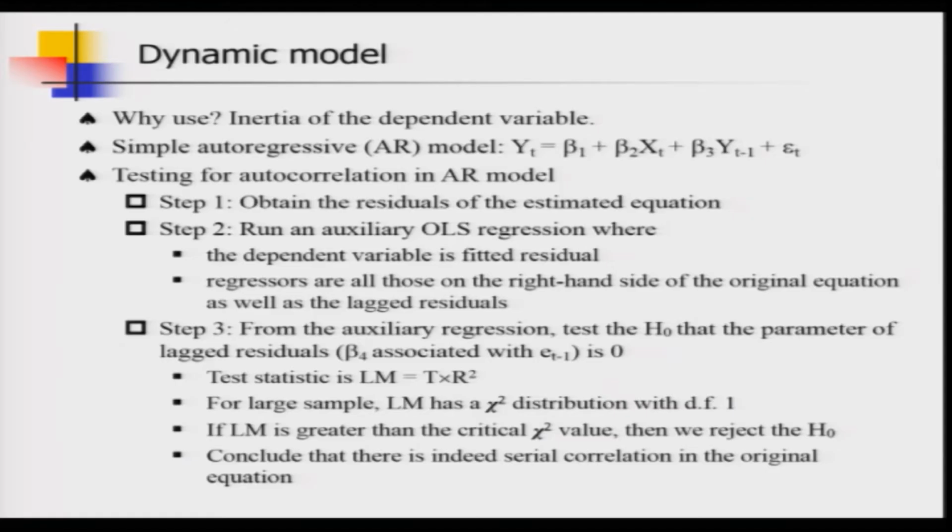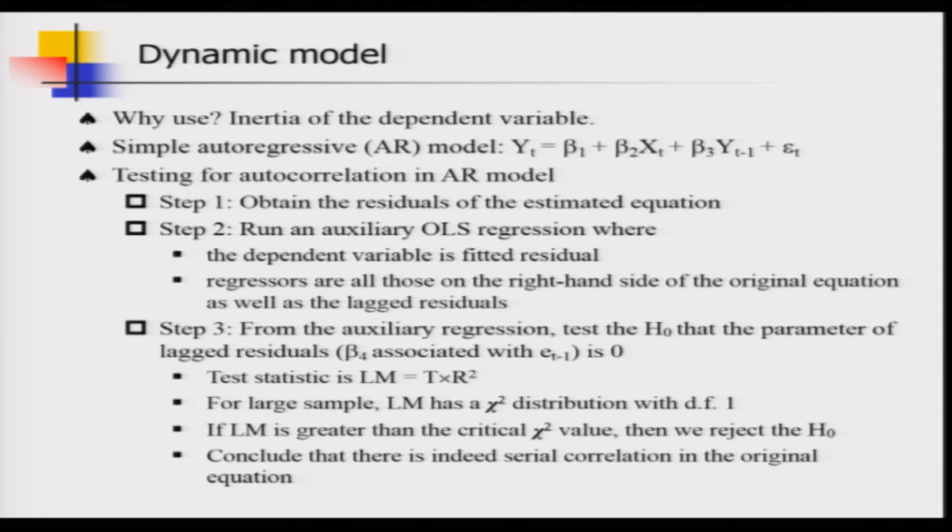Now, you have to set a decision rule, and if LM is greater than the critical chi-square value found from the statistical table, then you reject the null hypothesis, and if you reject the null hypothesis, then you can conclude that there is indeed serial correlation or autocorrelation in the original equation.